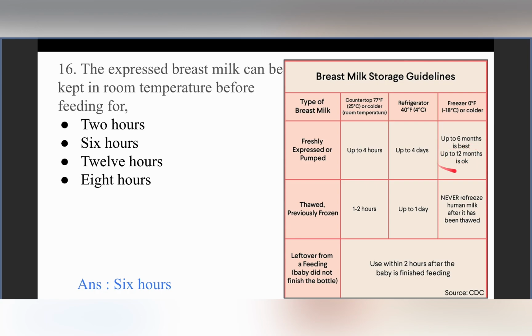Somewhere it is also advocated that it can be kept till 12 months, but in case the entire nutritional efficacy of the milk needs to be taken, then 6 months is the ideal time. Now, if we consider previously frozen or thawed milk, it can be kept for around 1 to 2 hours at room temperature. If it is kept at 4 degrees, then it is up to 1 day.